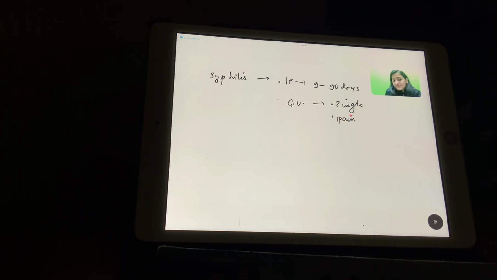Now talking about the important points of each one of these. So syphilis, caused by Treponema pallidum. The incubation period is longer, 9 to 90 days. The genital ulcer in syphilis, remember S for S, is a single ulcer, and it is painless. Painless single ulcer, also called hard chancre. What does it exude on pressing? It exudes serum. So remember S for S, multiple S. Syphilis is single and exudes serum.